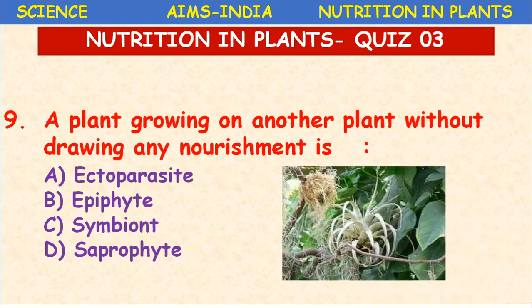So here the answer is this. This is one example of a plant growing here. See, this is another plant and this is another plant. This plant's name is Vanda, V-A-N-D-A. The plant is growing on another host plant. Okay, it is not a parasite, so we should not call it a host. Such types of plants are called epiphytes. Okay, so epiphytes, epiphytic plants.